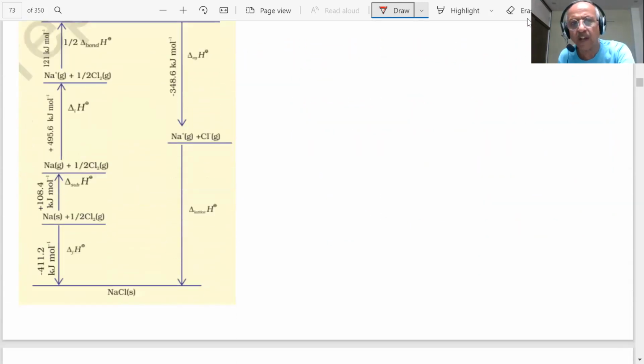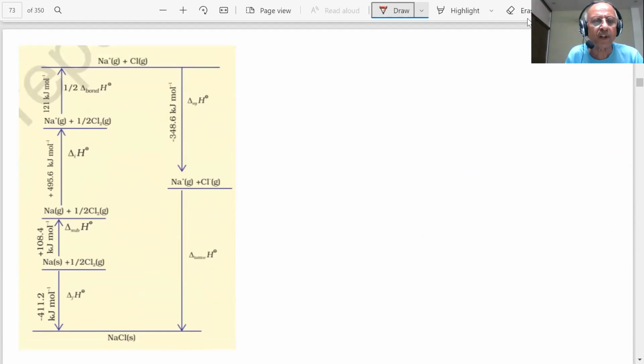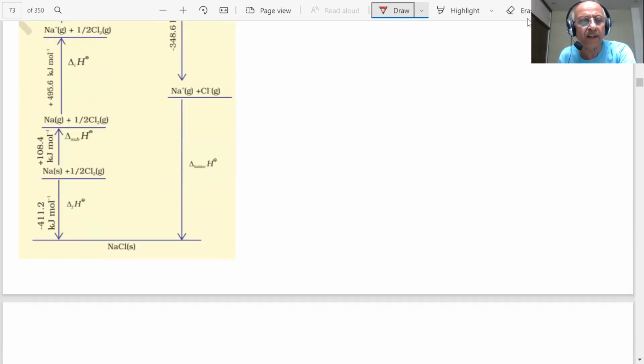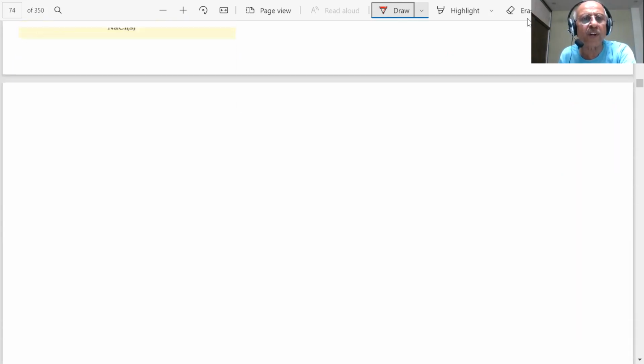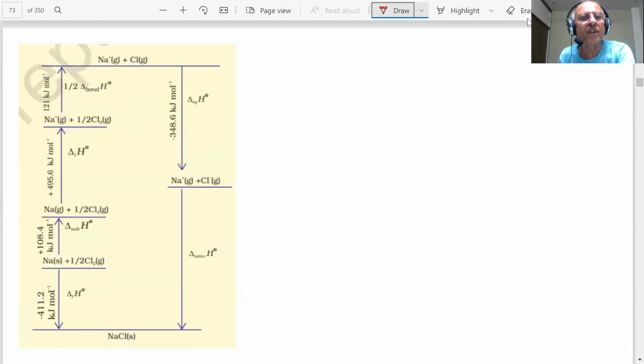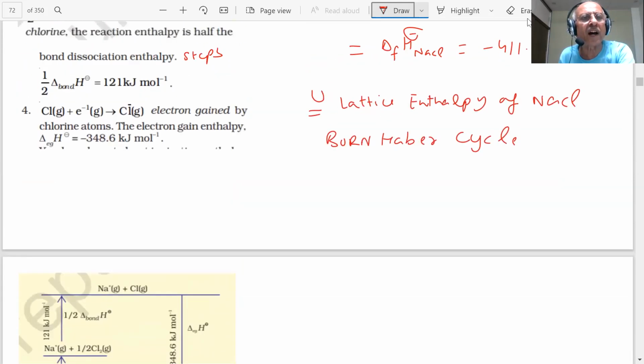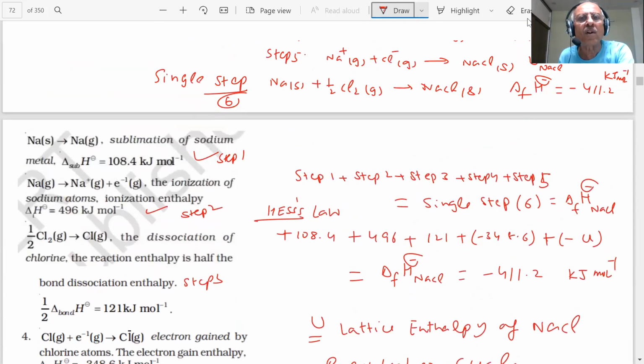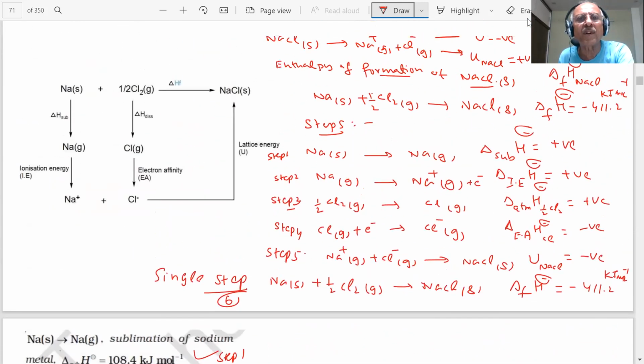This is the Born-Haber cycle diagram which we have shown. This value is equal to the sum of all these steps. By using this, we are getting the lattice enthalpy of NaCl.